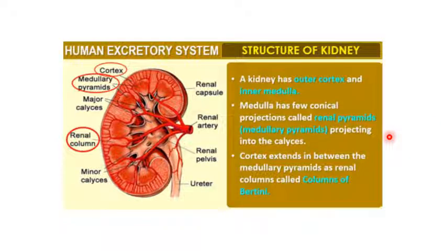The kidney is generally made up of an outer cortex and an inner medulla. The medulla has a few conical projections called renal pyramids. These are the medullary pyramids or the renal pyramids. They project into the calyces. The cortex extends in between the medullary pyramids as renal columns called columns of Bertini. So if we look at the kidney, it mainly has three parts: the cortex, the medulla, and the inner part.